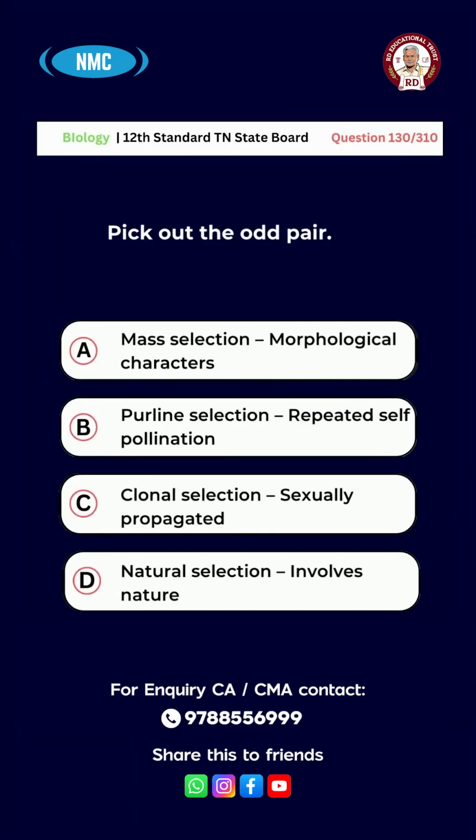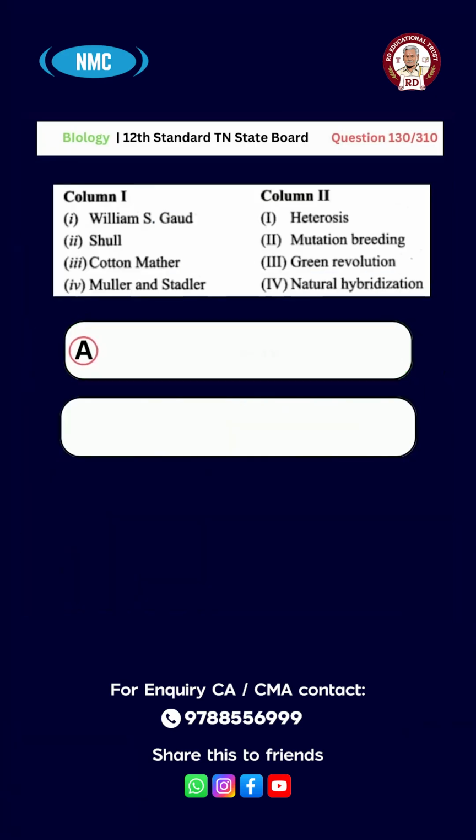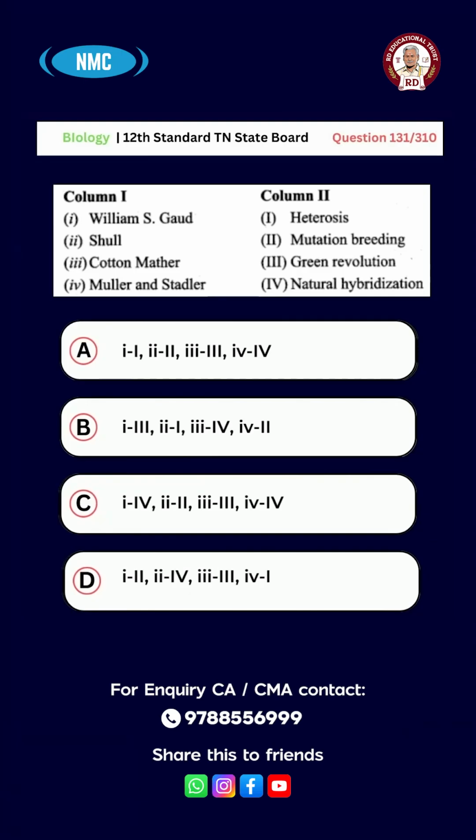Question number 130. Pick out the odd pair. Option A, Mass selection, morphological characters. B, Pure line selection, repeated self-pollination. C, Clonal selection, sexually propagated. D, Natural selection, involves nature. And the right answer for this question is option A, mass selection, morphological character.